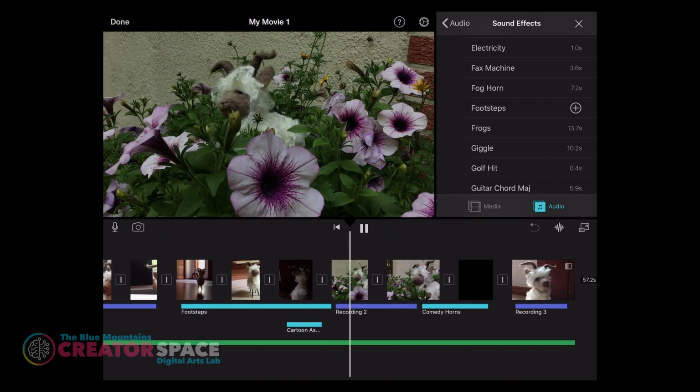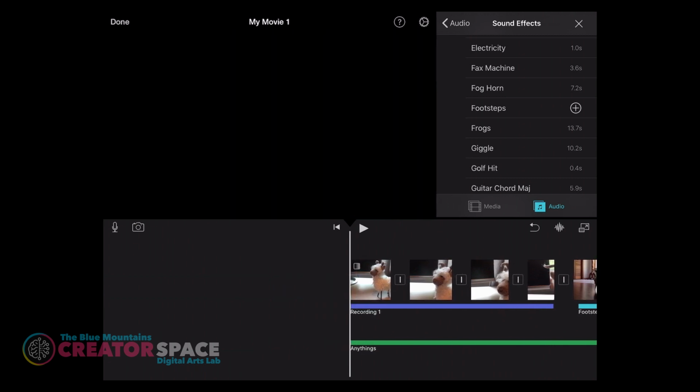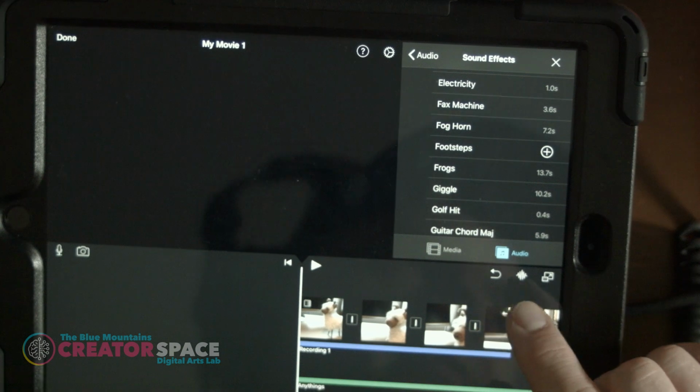I forgot to put on. Okay, so let's give this a bit of a listen here. And also the last thing I want to point out is there is this volume icon right here.